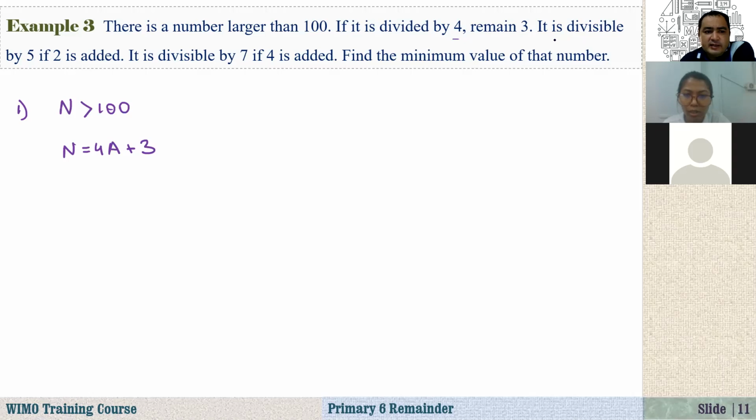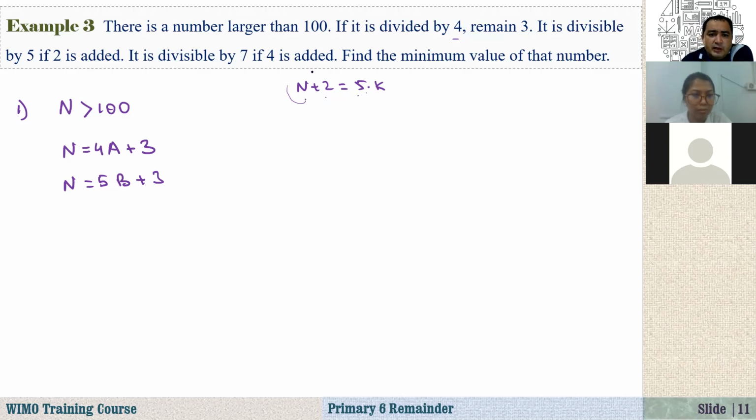And it is divisible by 5 if 2 is added. What does it mean? It means that n plus 2 is equal to 5 times something. That means that if I divide n by 5, the remainder is 3, because adding 2 makes it divisible by 5. That means if you divide n by 5, the remainder is 3, right?